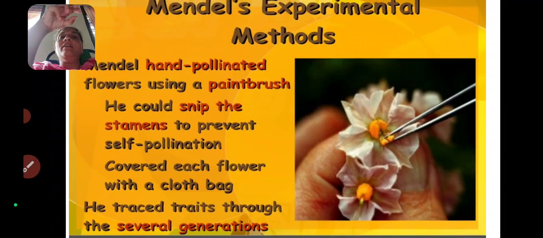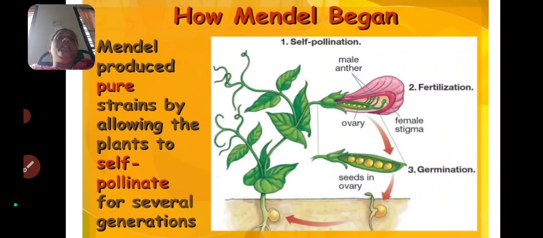Why is it covered with a cloth bag? If the flower is not covered with a cloth bag, there is a possibility of cross pollination. So, covering each flower with a cloth bag, he traced it through several generations.